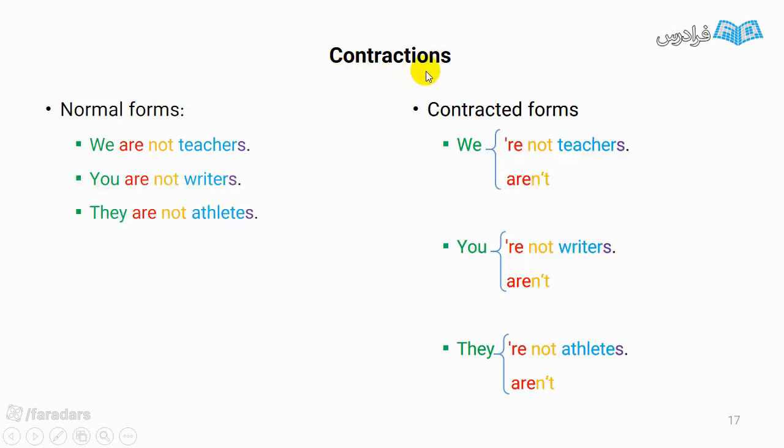Let's check contractions. We are not teachers. We're not teachers, or we aren't teachers. You are not riders. You're not riders, or you aren't riders. They are not athletes. They're not athletes, or they aren't athletes.